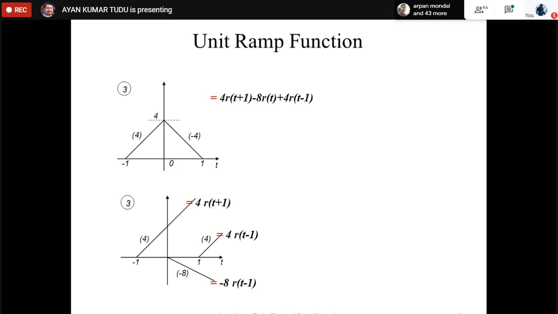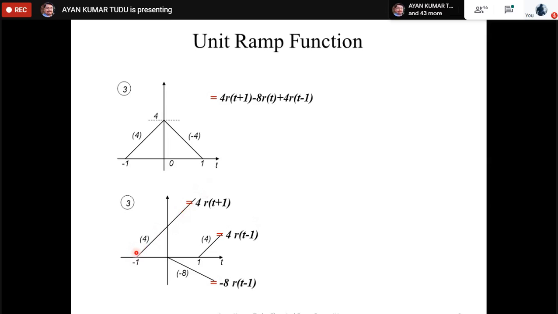You have not understood what I have said. Okay, I am explaining again. Please listen carefully. The first expression is 4r(t+1). I think this expression can be understood. But if this expression goes on, it would be something like this. This would be running parallel.